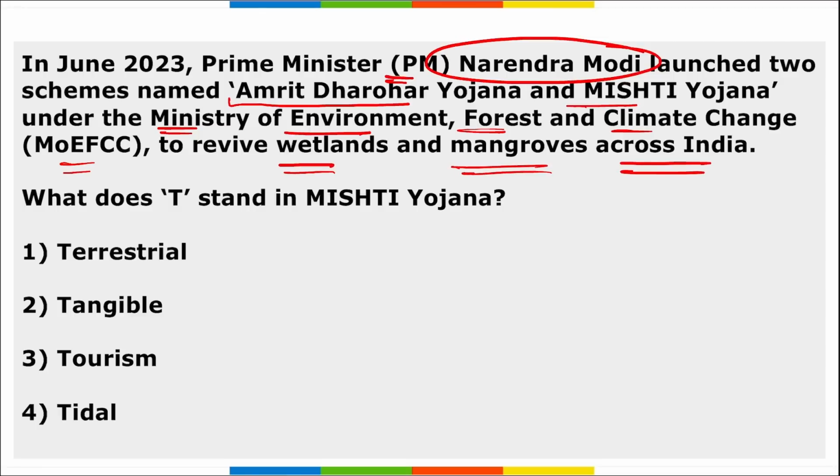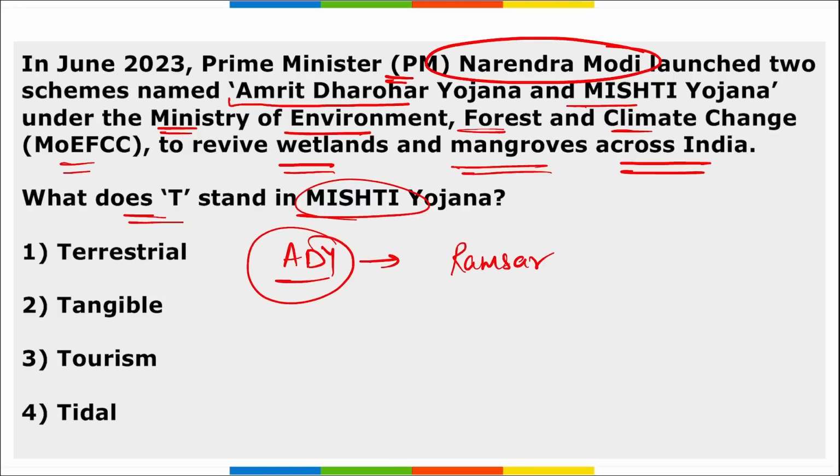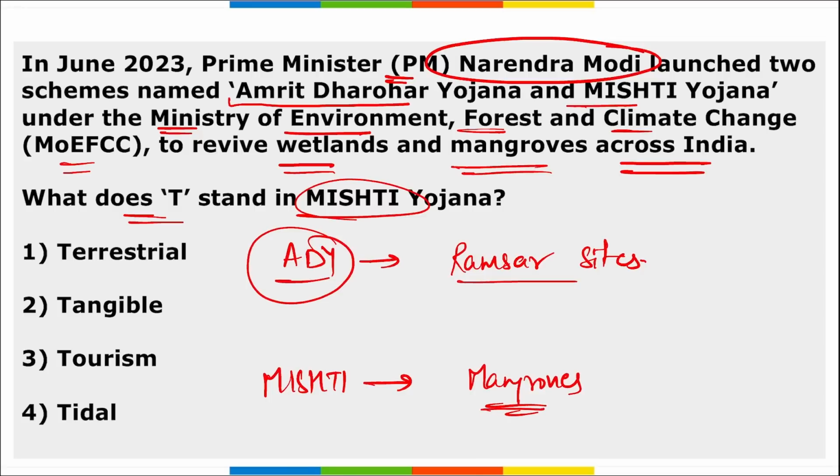So right option here becomes what? Question asked here is what does T stand for in Misty Yojana? See, first of all, we'll look at these. Amrit Yojana. This scheme was launched to conserve the existing Ramsar sites. Right, first thing. Second, remember Misty Yojana. This was launched to conserve the mangroves. So we can say Prime Minister Narendra Modi launched two schemes that were to conserve Ramsar sites and mangroves. For Ramsar sites, it was your Amrit Yojana, and for mangroves, it was your Misty Yojana.